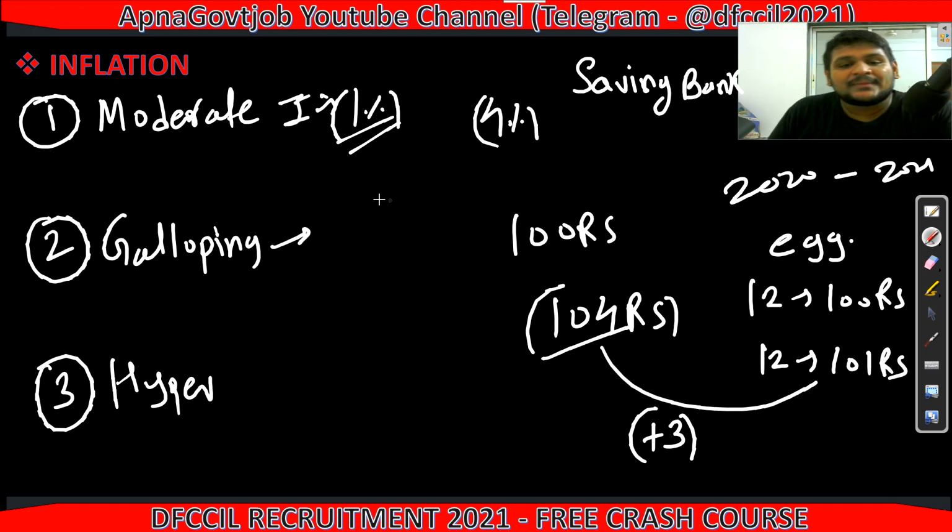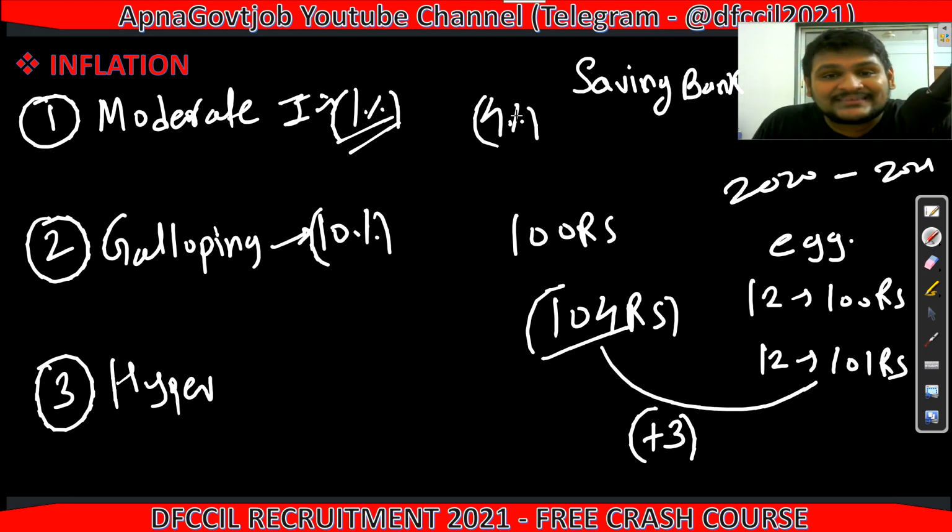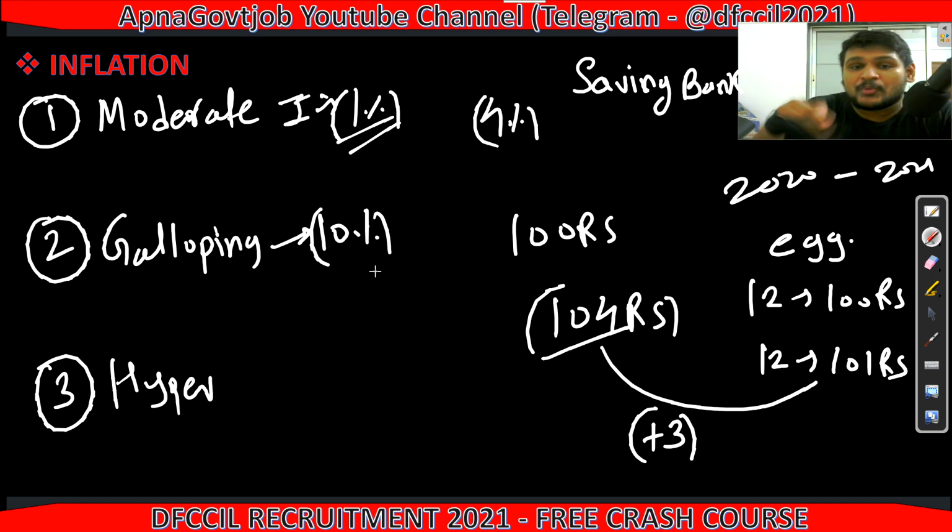Now in galloping inflation, what happens is the inflation increases by 2 digits, that is, say 10, 20, 30. We will take 10%. Now just see this: in the savings bank you are getting only 4%, but the actual cost of products, goods and services has increased by 10%, so this X now becomes 110. So for the same 12x you are spending 110, but in your savings account you are getting only 104 rupees. See, money loses value.